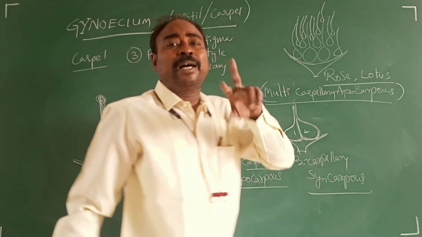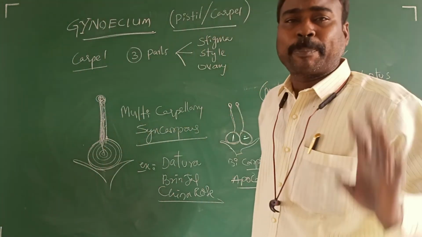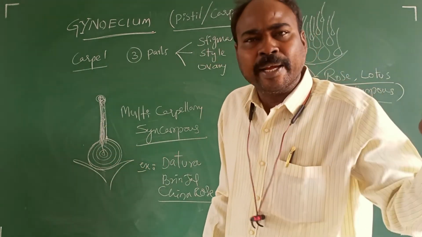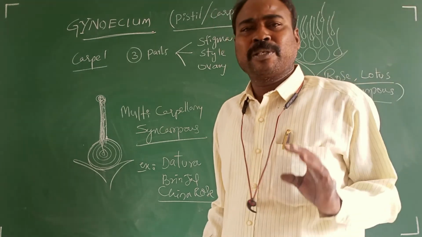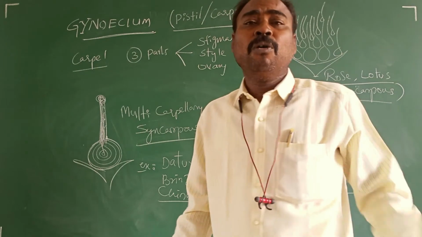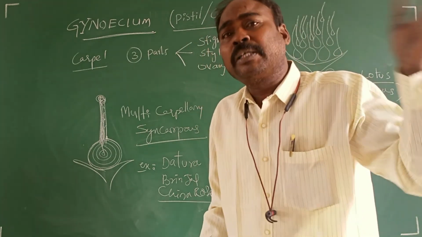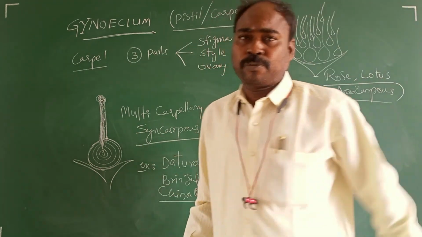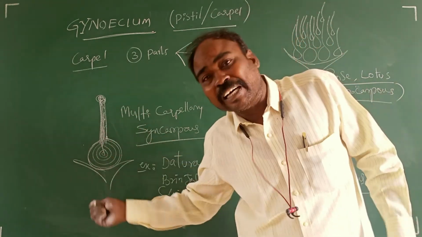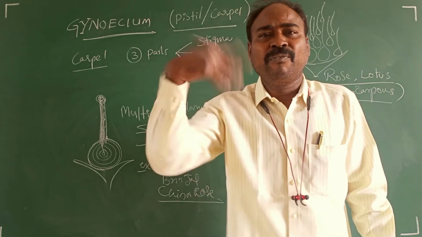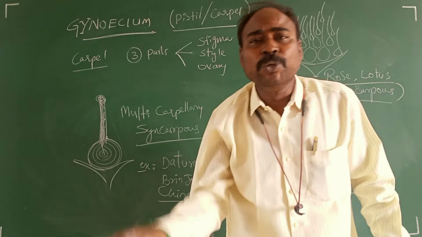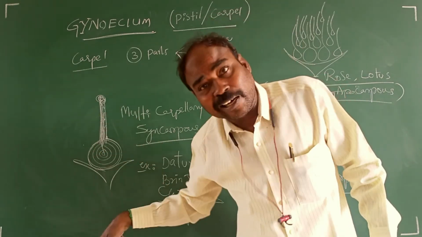Whatever the number, 2 means bicarpellary, free apocarpous, fused syncarpous. 3 carpels, free, tricarpellary apocarpous. 3 carpels, fused, tricarpellary syncarpous. 4 carpels, free, tetracarpellary apocarpous. 4 carpels fused, tetracarpellary syncarpous. 5 carpels, free, pentacarpellary apocarpous. 5 carpels fused, pentacarpellary syncarpous.